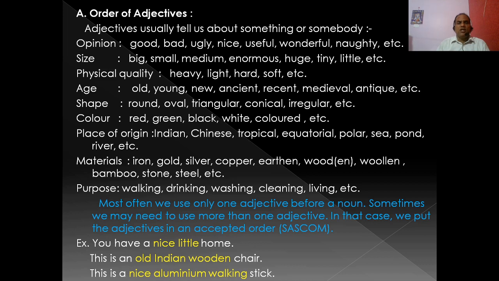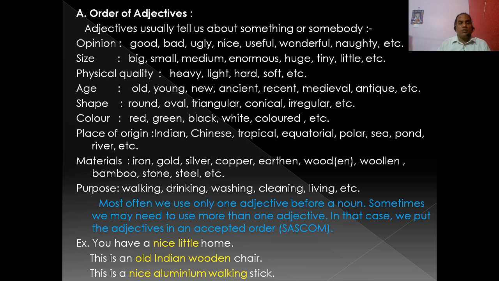These are the adjectives of color. Then place of origin: Indian people, Chinese toys, tropical, equatorial, polar, sea, pond, river, etc. These are the adjectives of place of origin.